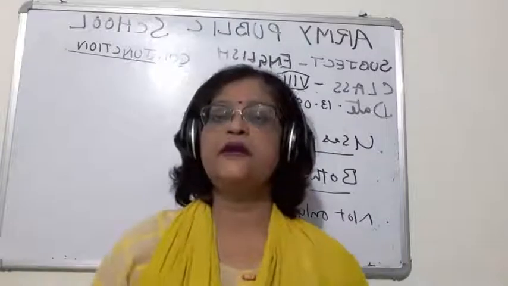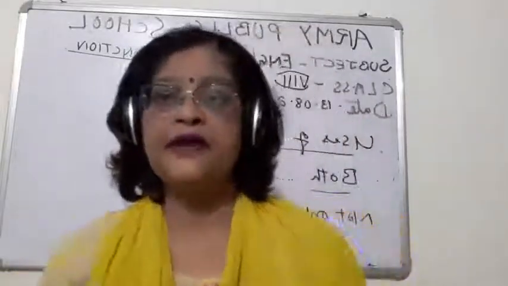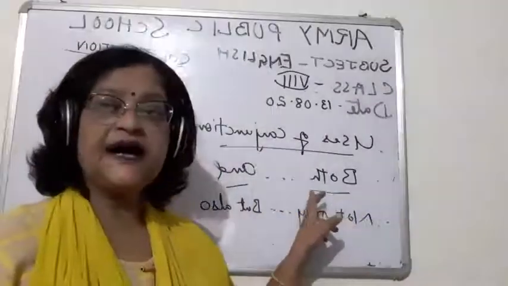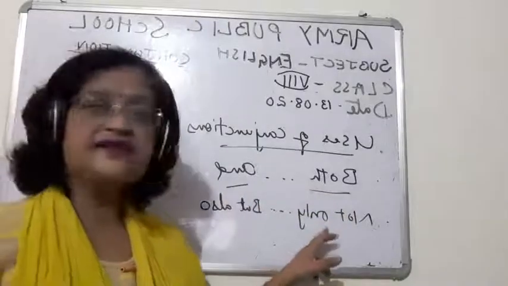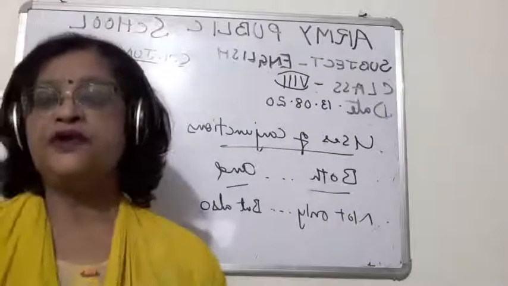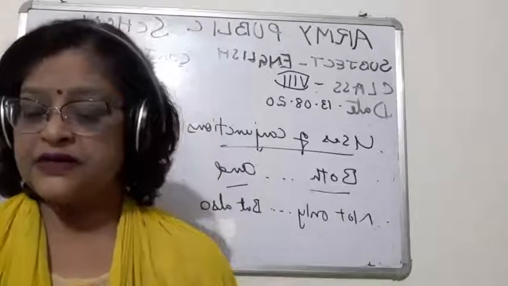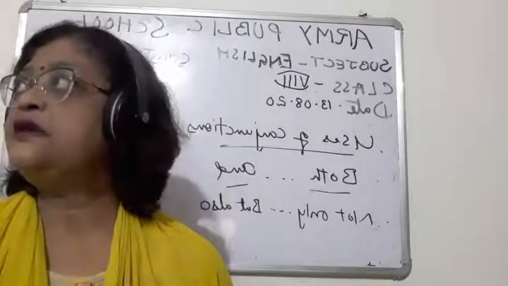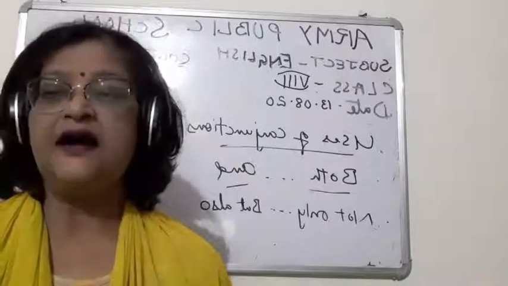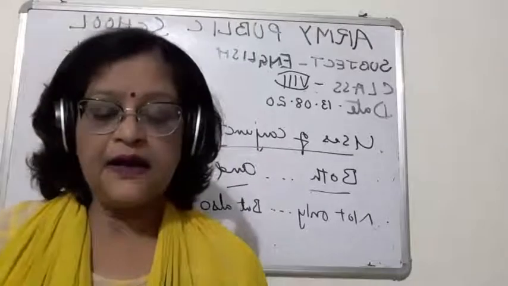Now children, I will be telling you some of the conjunctions which always come in pair. As you can see on the board, I have written. First is both and the second is not only but also. So these are some of the conjunctions which come in pair. Like, she is both intelligent and hard working.